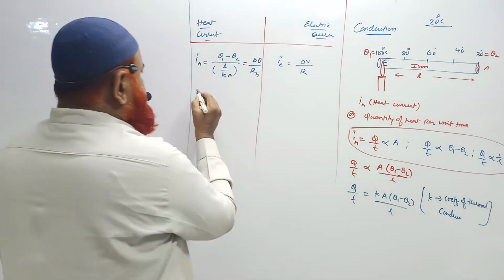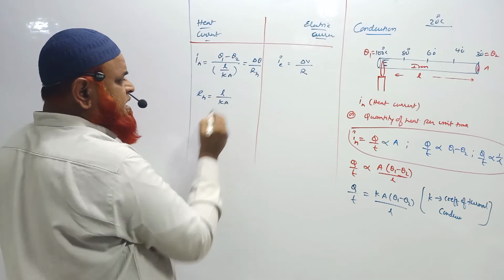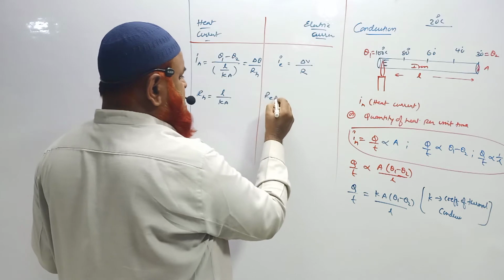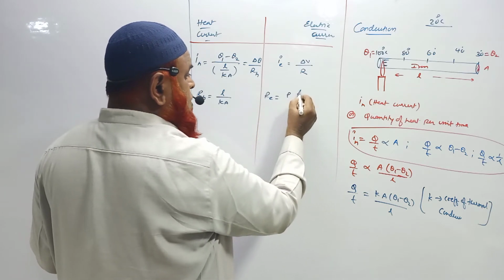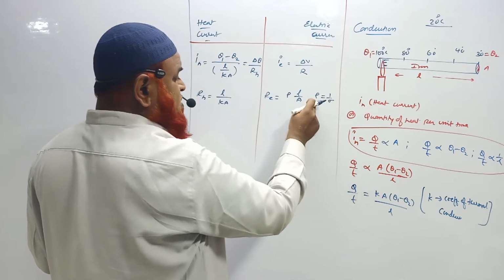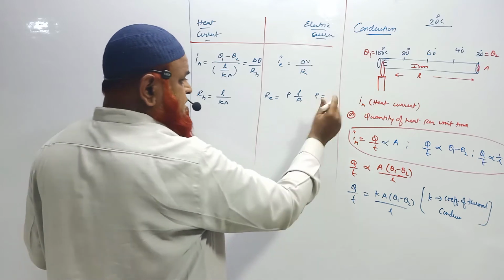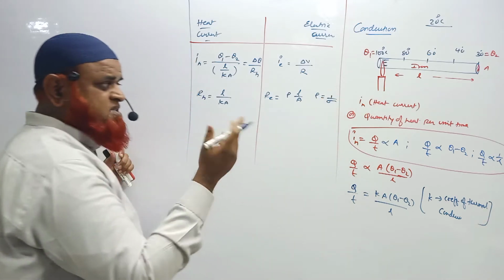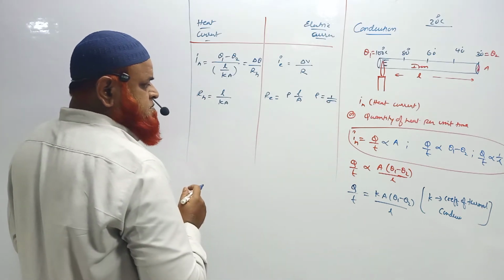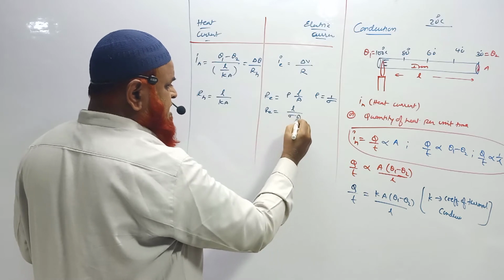Now, if you observe, heat resistance is given by L by KA. Whereas electrical resistance is given by rho L by A, and rho is called resistivity, which is the reciprocal of conductivity. 1 by sigma, where sigma is conductivity. Then you can write electrical resistance is equal to L by sigma A.